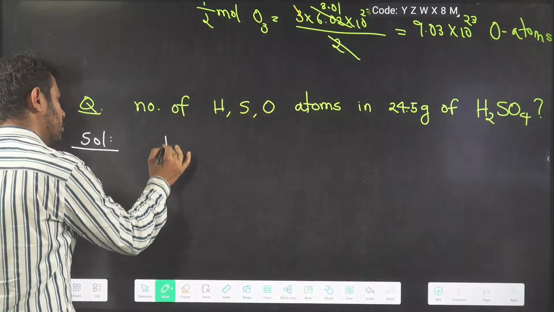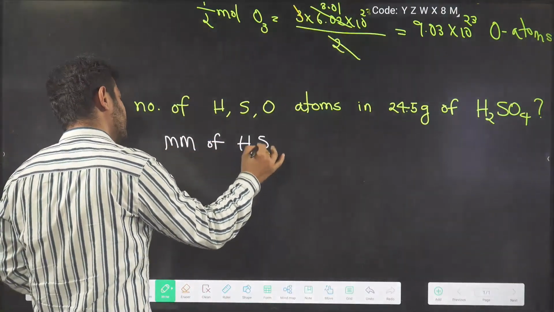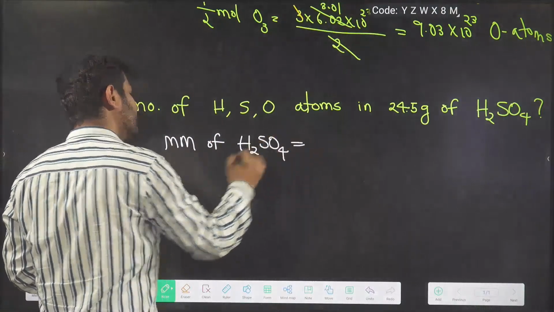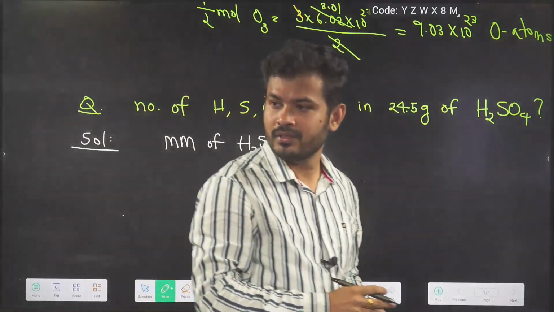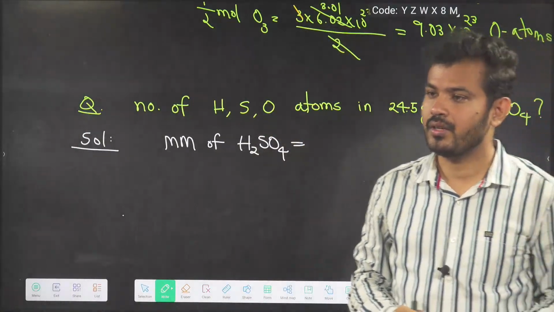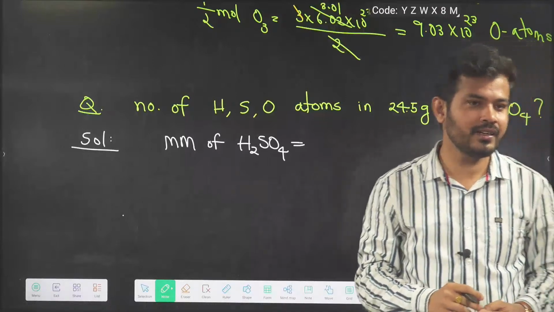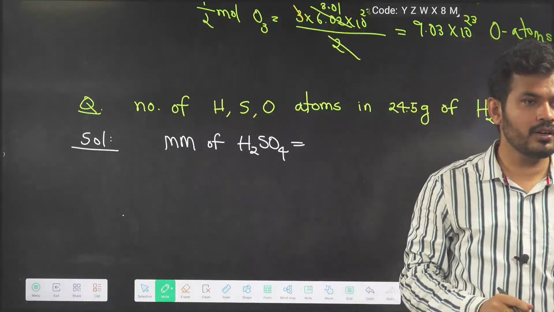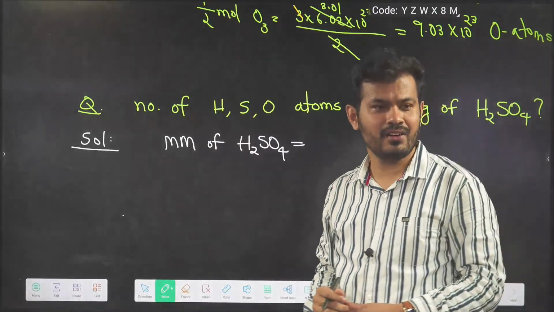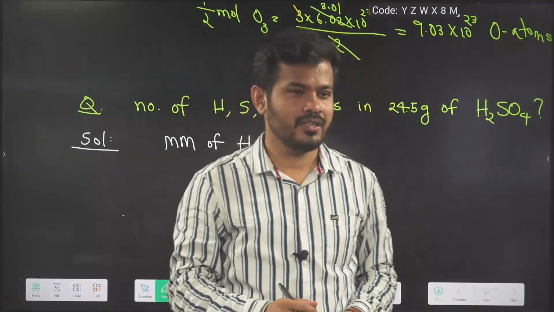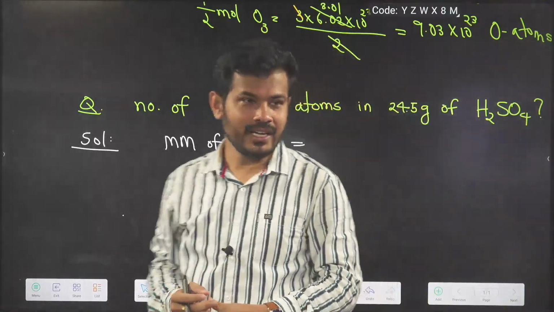First of all, tell me the molecular mass of H2SO4. Let us calculate it. Anyone? Please. All are saying 98.